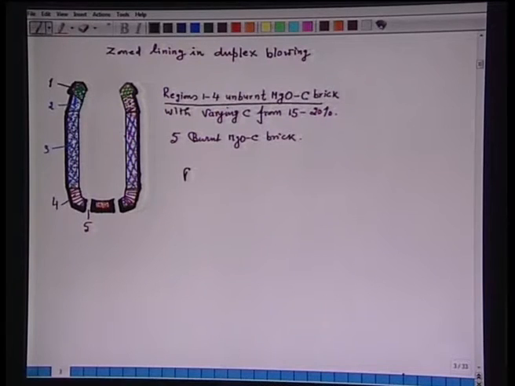Now, the whole idea of putting the zoned lining is to increase the life of the converter. Wherever the wear is, its effect is minimized by utilizing a high quality refractory.